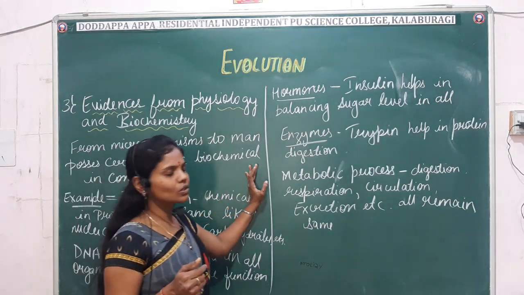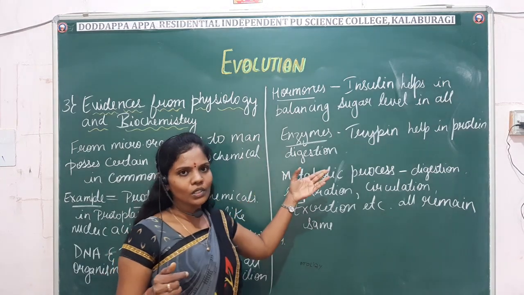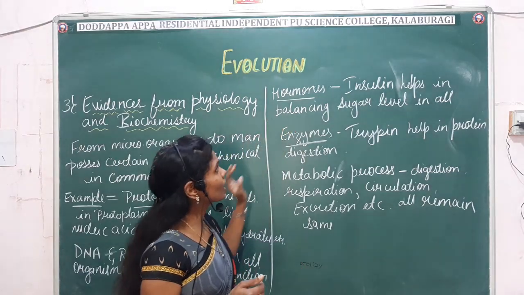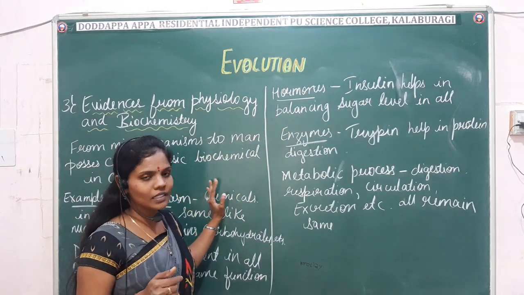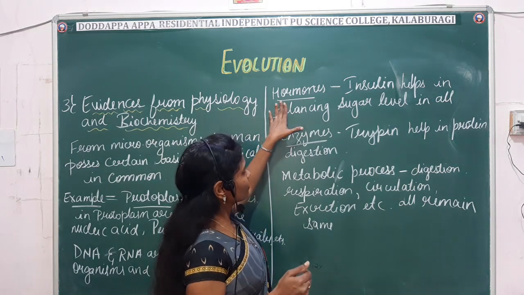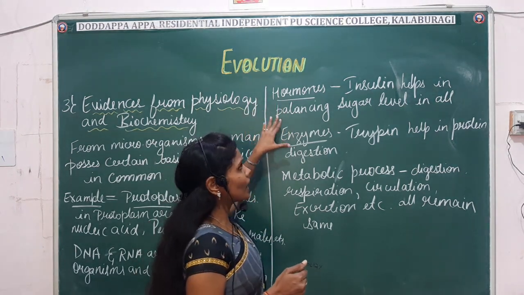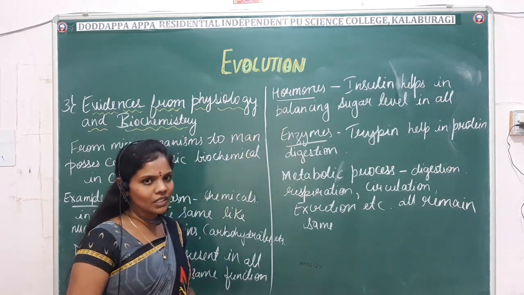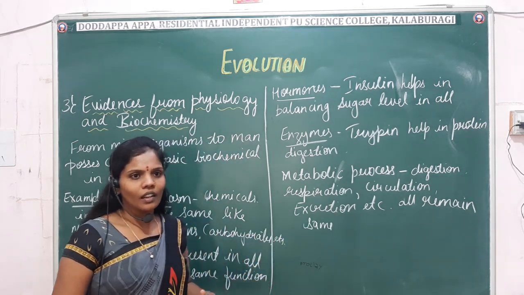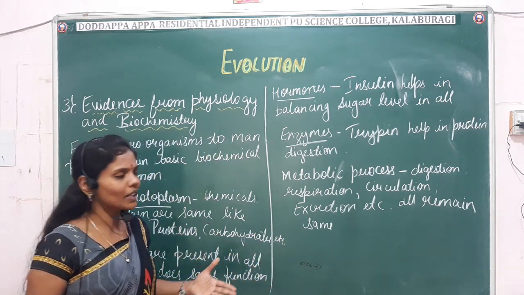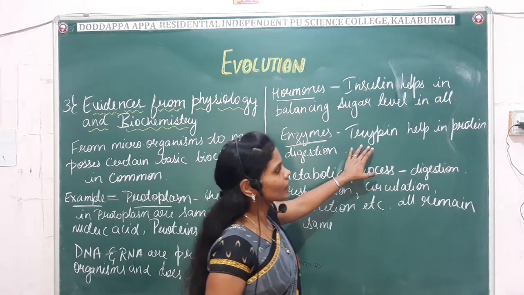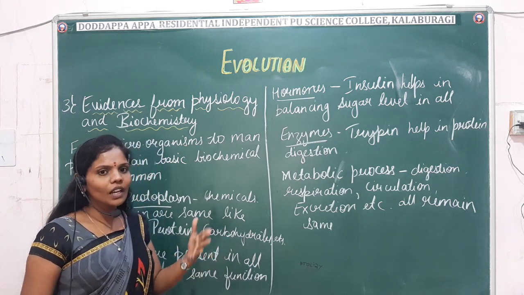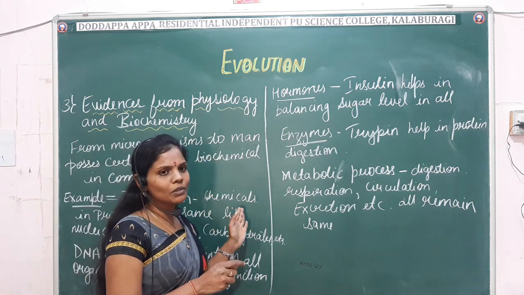Another is hormones. We have different hormones in our body and they have their own functions. One of the examples mentioned here is insulin. What does insulin do? It helps in balancing the sugar level. Next come the enzymes. All the enzymes have their own function in all organisms. For example, trypsin helps in protein digestion, and amylase, etc. They have their own functions, which generally help in digestion.